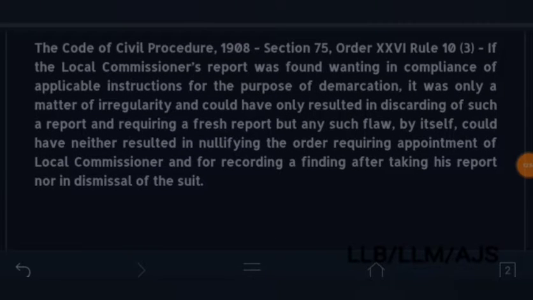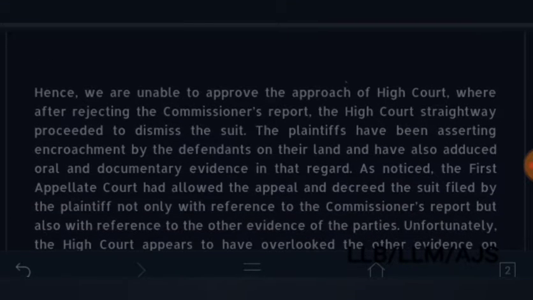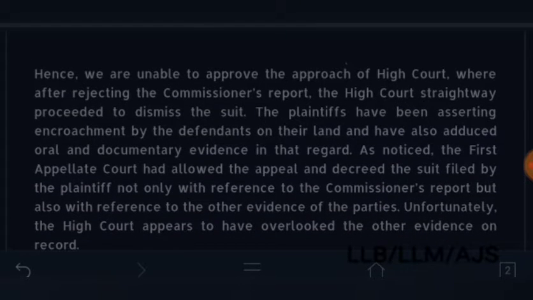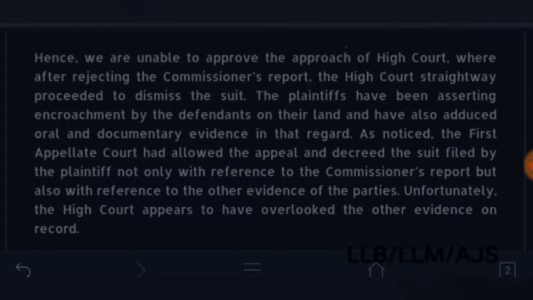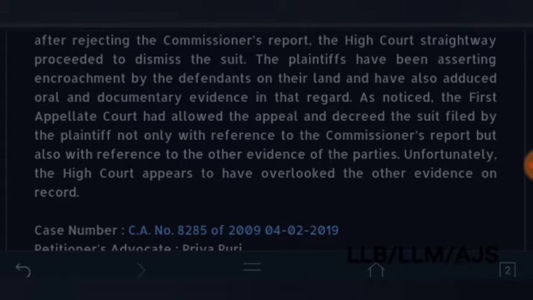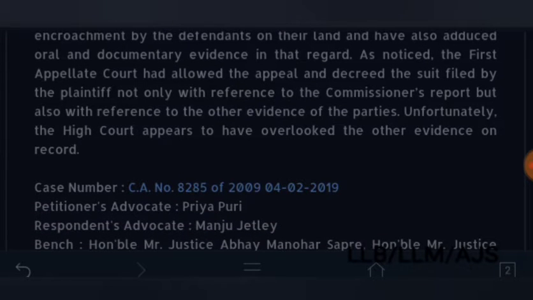The order made under Rule 10(3). Hence, we are unable to approve the approach of the High Court, where after rejecting the Commissioner's report, the High Court straightaway proceeded to dismiss the suit. The plaintiffs have been asserting encroachment by the defendants on their land and have also adduced oral and documentary evidence in that regard. As noticed, the first appellate court had allowed the appeal and decreed the suit filed by the plaintiff not only with reference to the Commissioner's report but also with reference to the other evidence of the parties. Unfortunately, the High Court appears to have overlooked the other evidence on record.